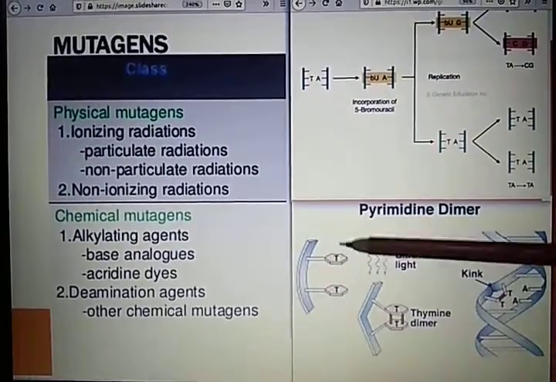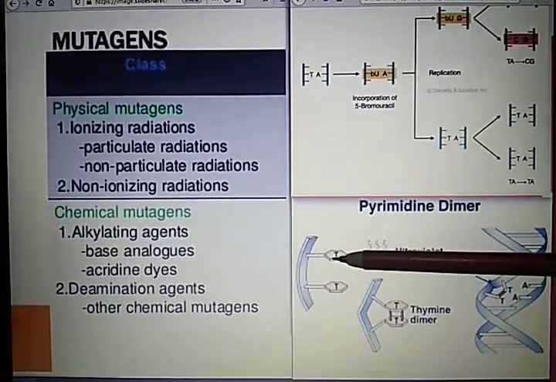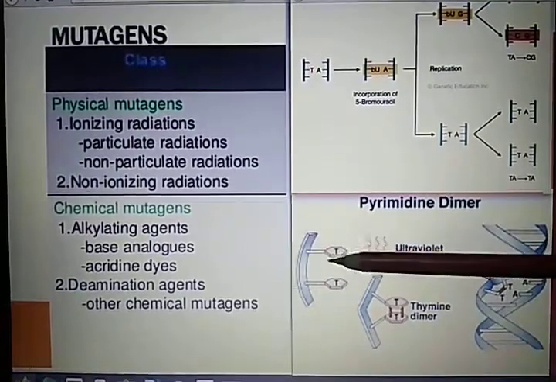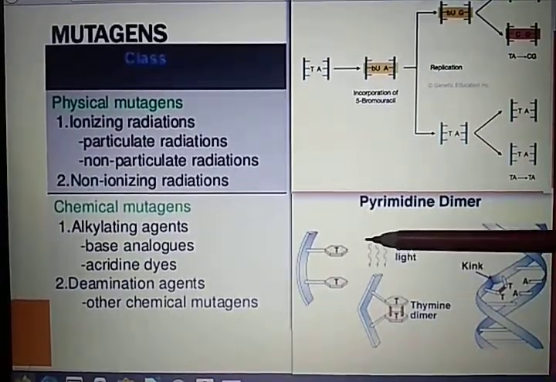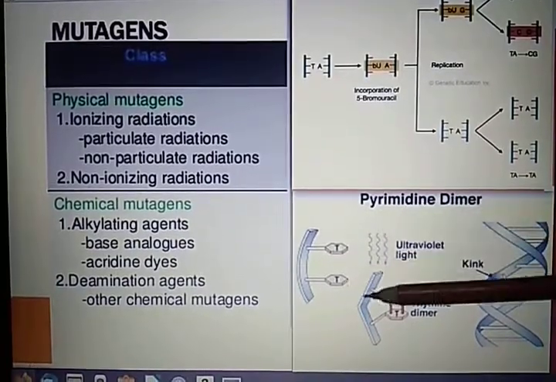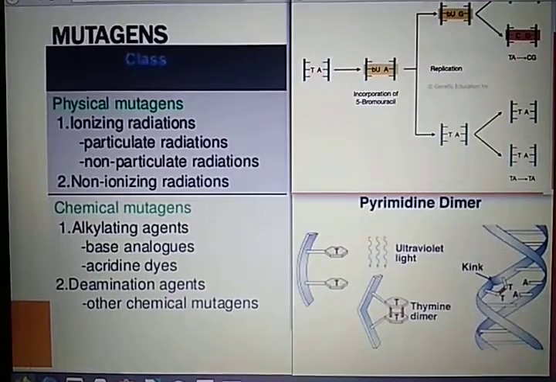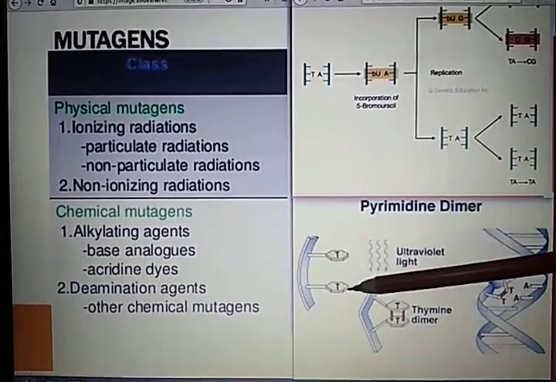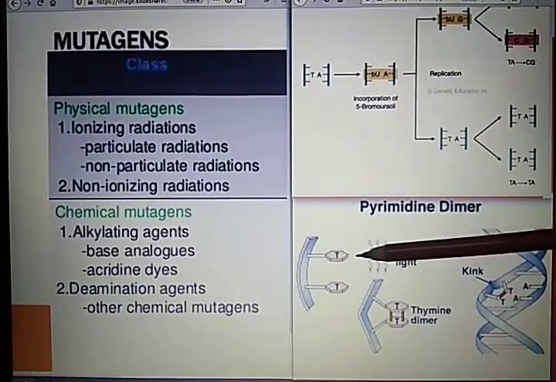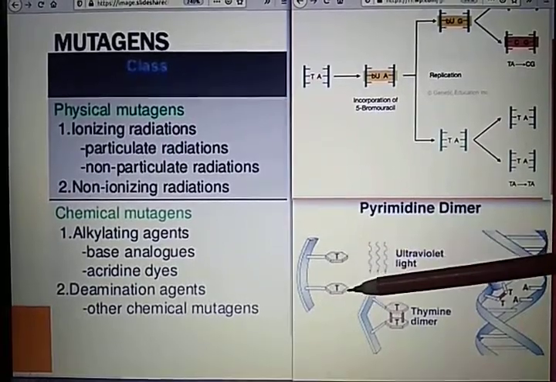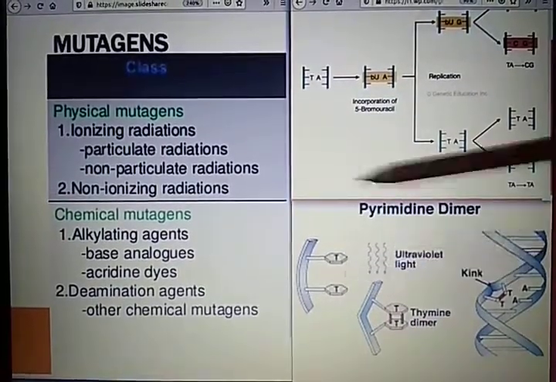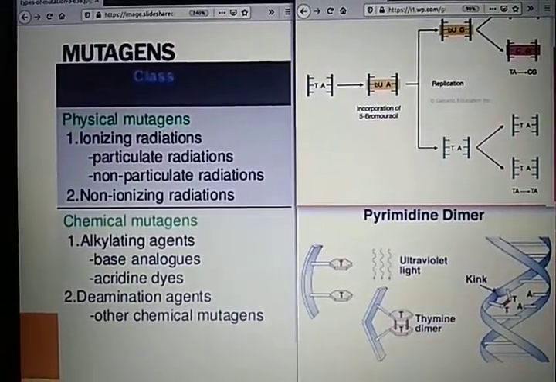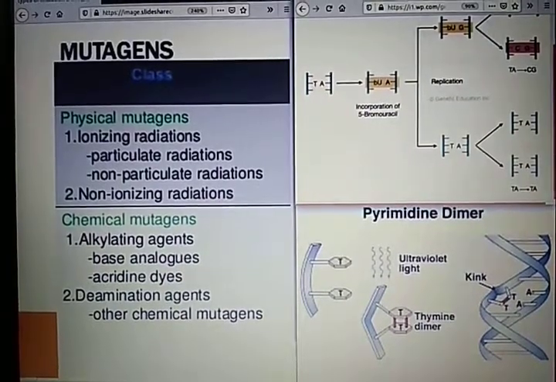Here is a section of our DNA consisting of TT. This is one of the strands, as DNA is double stranded. This is one of the strands consisting of TT. T is pairing with A, and this T is also pairing with A of the other strand. Now, what actually happens? The UV radiation causes a breakage of the AT bond. The A bond with T is broken, and here also the AT bond is broken, and there is a bond formation between T and T. So an unusual bond between T and T forms, which is known as a thymine dimer.